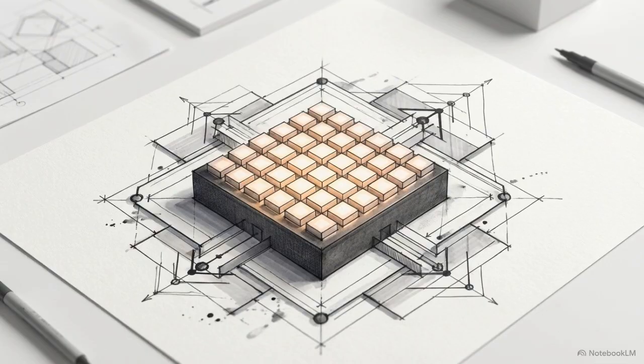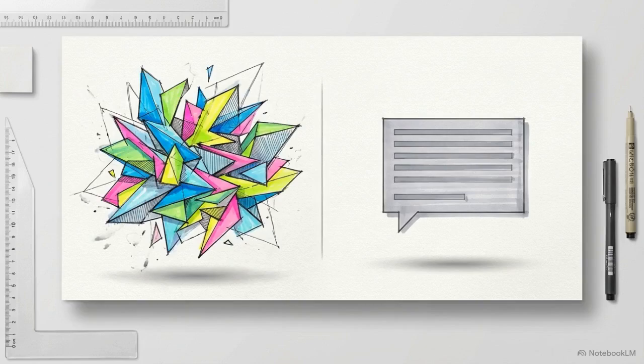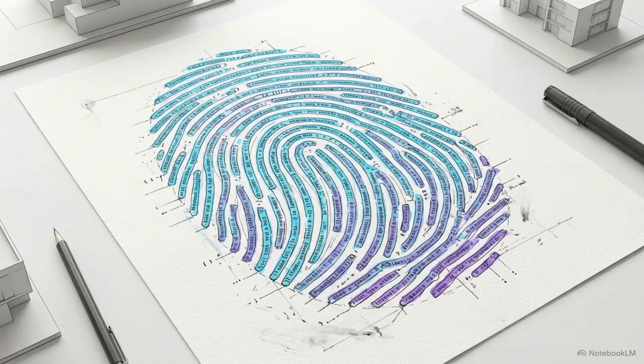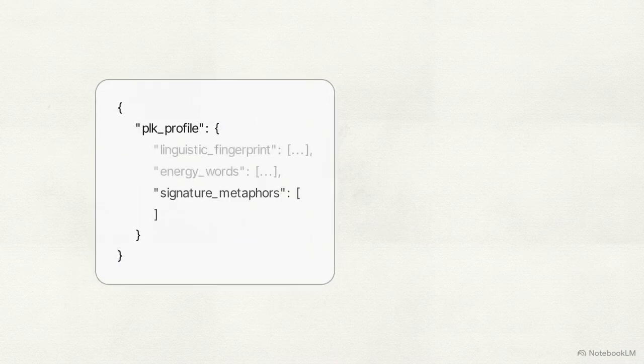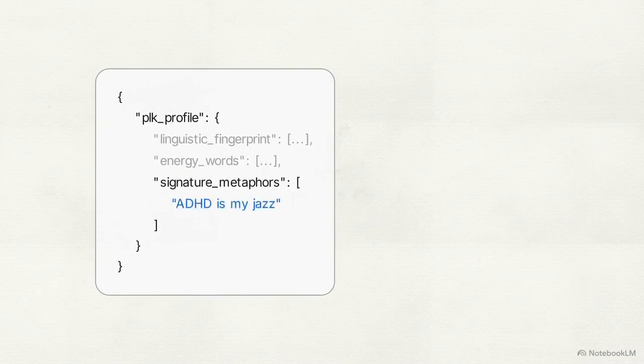Capturing the data is only the first challenge. The system must also determine how to respond to a fragmented bucket drop without defaulting to the sterile, generic tone of a standard chatbot. The framework implements the Personal Language Key, or PLK. It is a dynamic, algorithmic fingerprint identifying and mapping the user's specific semantic signature. The system builds a PLK profile as a JSON object, a standardized format for structured data. It contains arrays for the linguistic fingerprint, energy words, and signature metaphors.